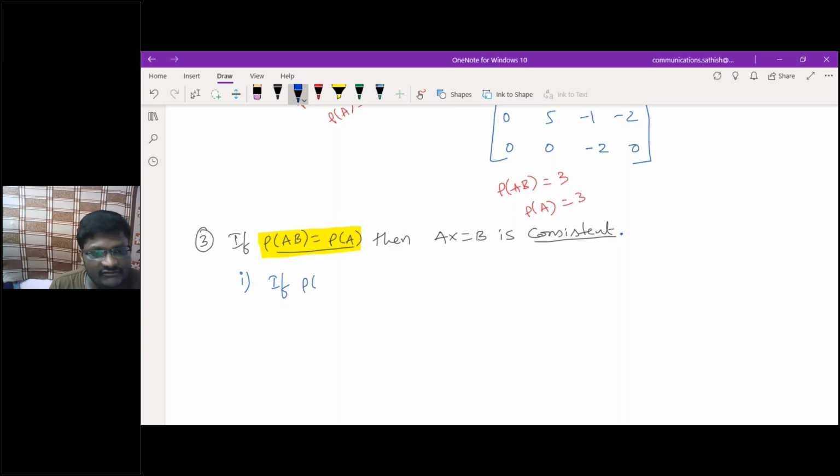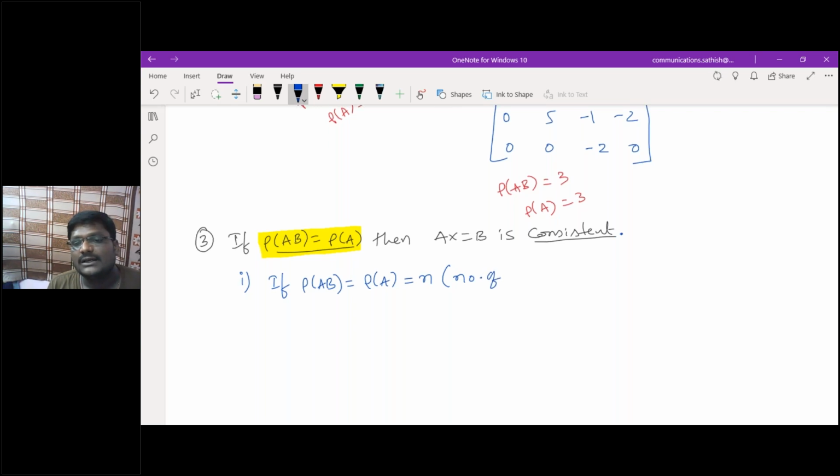If rank of AB is equivalent to rank of A, then only I will call it consistent, whether it may be unique or infinitely many solutions. And it is equivalent to n, where n means number of variables.